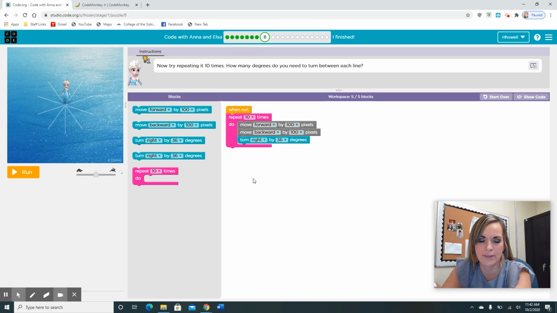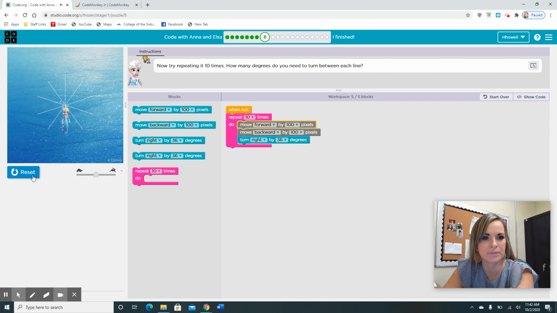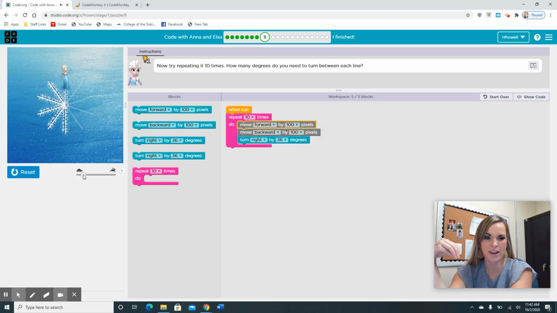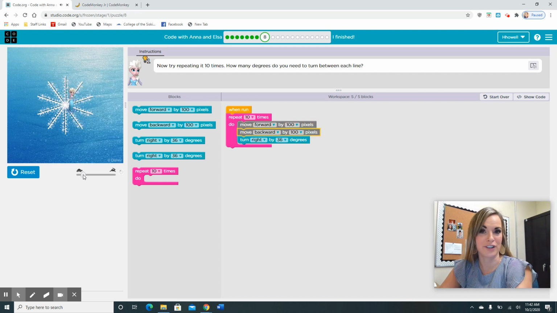Let's try to make it even smaller. And let's hit run. Let's see. There she goes. So do you feel Elsa is right on track right now, making a snowflake in the ice? I think so too. I think you guys did a great job doing this. And look at the beautiful design. You guys are creating ice art right now. And there's not even ice around us. That's the magic of computer coding.